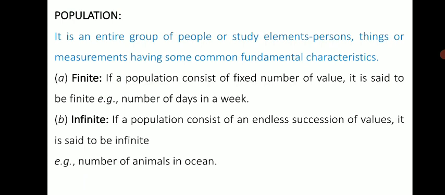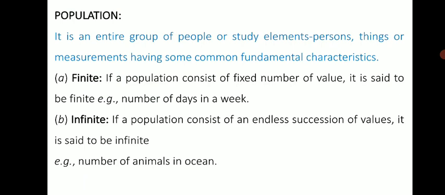And in case of infinite, if a population consists of an endless succession of values, it is said to be infinite. Here the number is continuously fluctuating or changing. There are several examples in this category, for example the number of animals in the ocean, the number of trees in a forest, or the number of trees or insects in a particular area, say a grassland ecosystem or forest ecosystem.